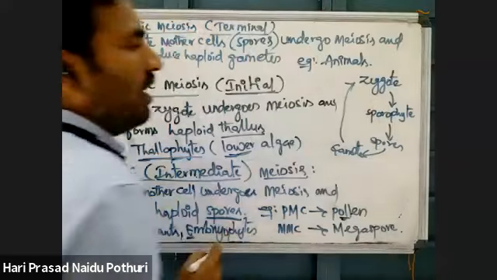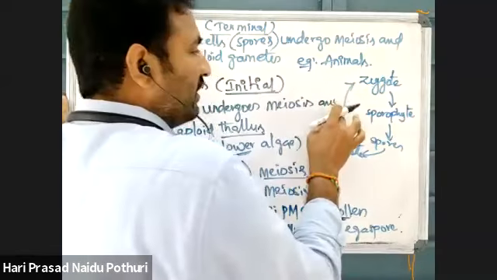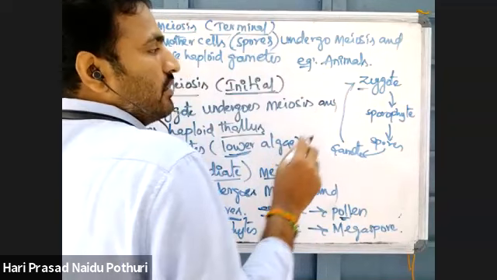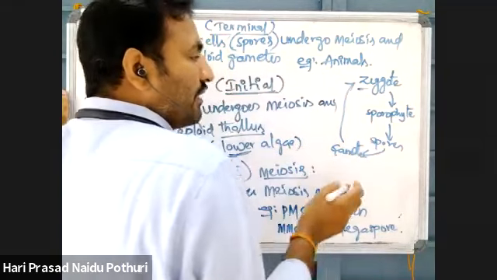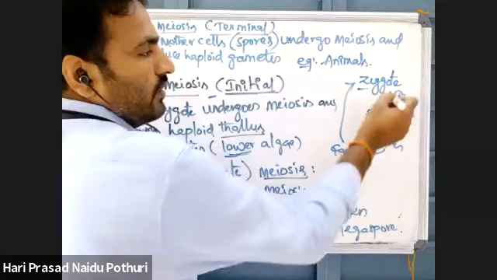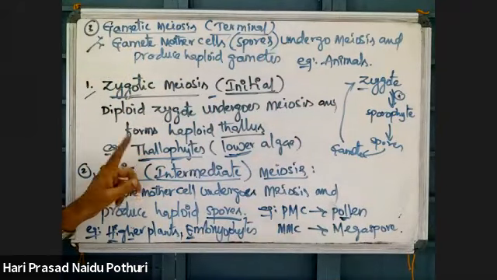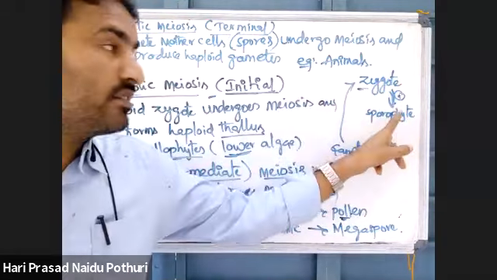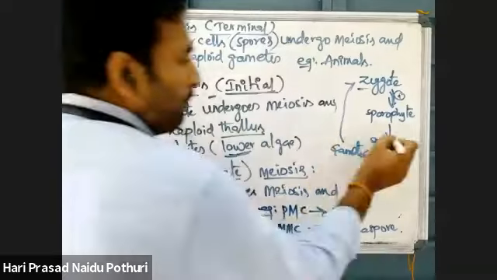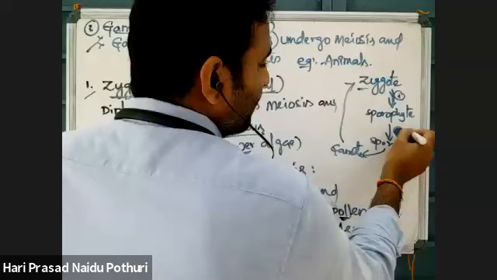Gametes fuse together and give the zygote. Gametes usually form the gametophyte, then they fuse to form the zygote. We will see the life cycle of the plant later in another lesson. In this life cycle, some members show meiosis at this stage. That type of meiosis, where it is taking place here, is called zygotic meiosis.